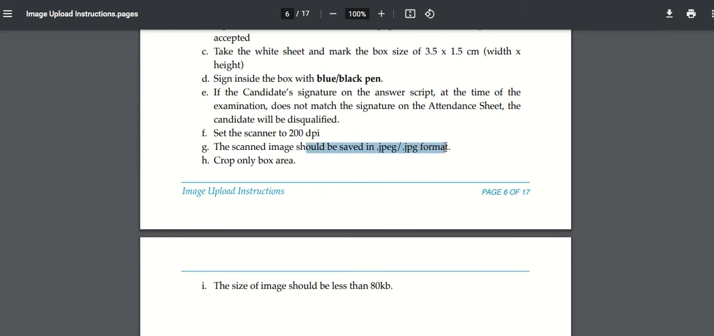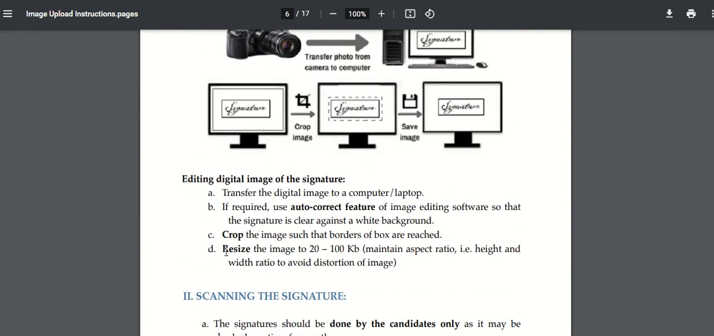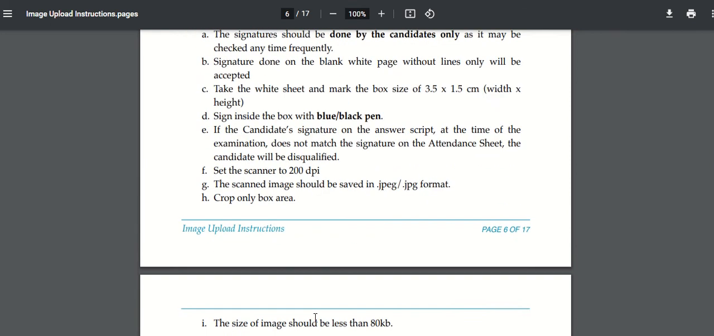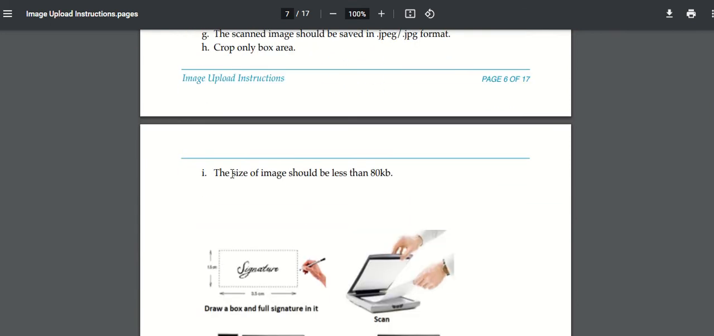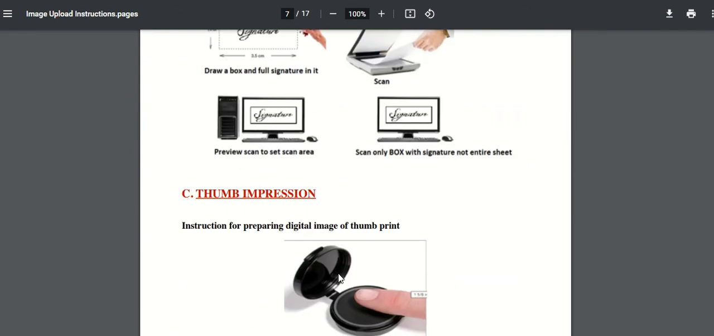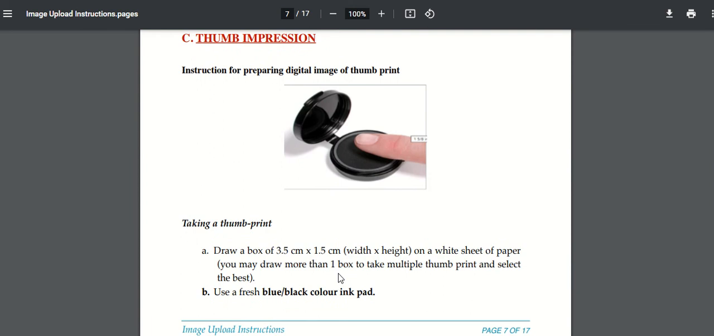Your signature should be in .jpg or jpg format, and size of the image should be less than 80 kb. Sorry, this detail is for resize the image to 20 kb to 100 kb. Maintain the aspect ratio, that is height. Okay, you have to maintain the aspect ratio of the signatures image. Okay, and remember that the size of the scanned image of the signature should be less than 80 kb. There are some details about thumb impression.